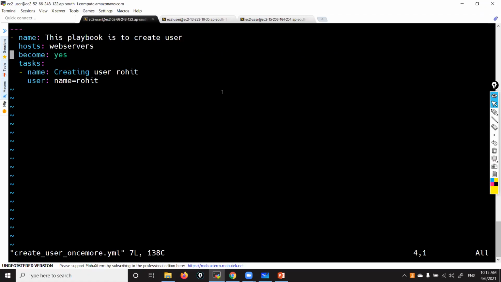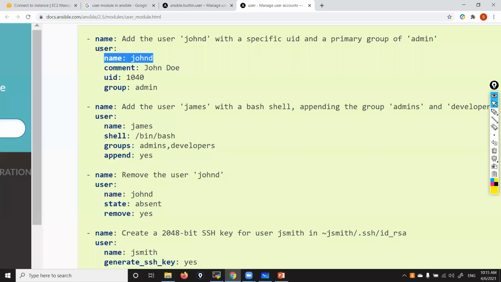Here, colon space. That is how we can do it, just like the way they have given it in this website. You can see user colon key, under that one more key, a nested key we call it. This is a key under that one more key. If you give like this, then you should not give equal to.